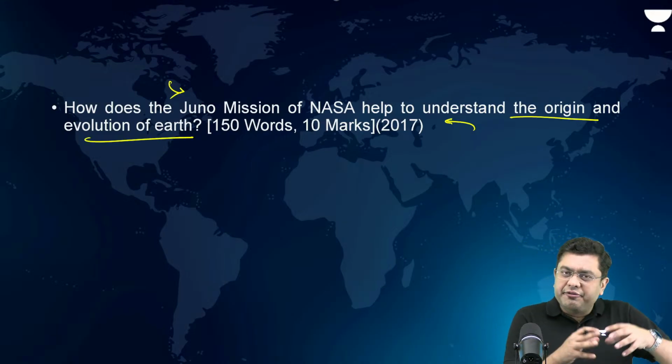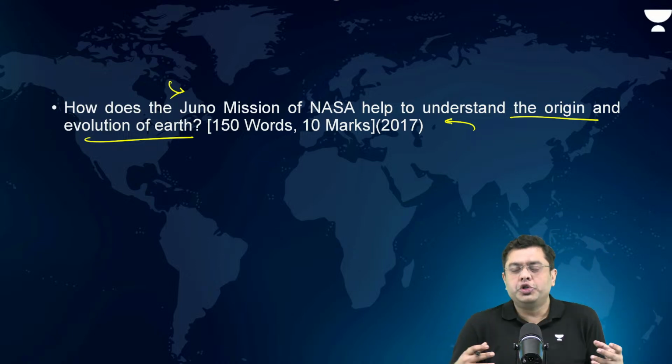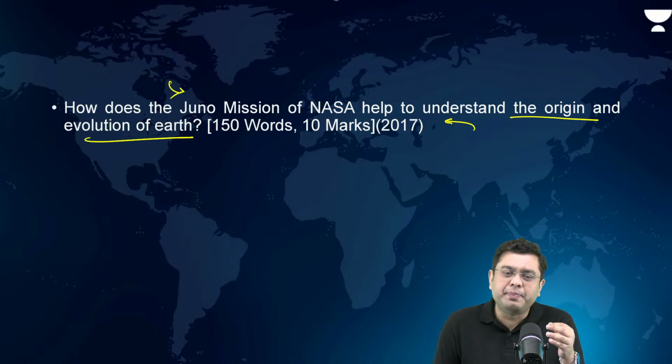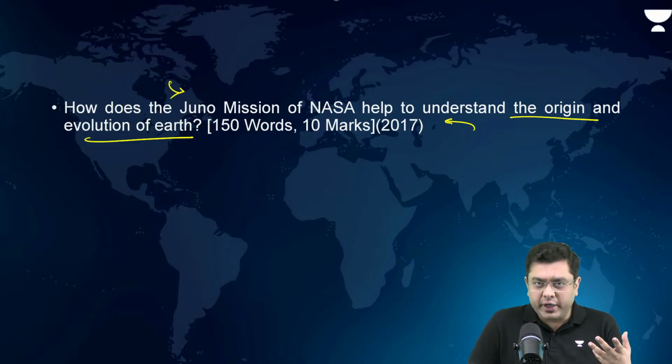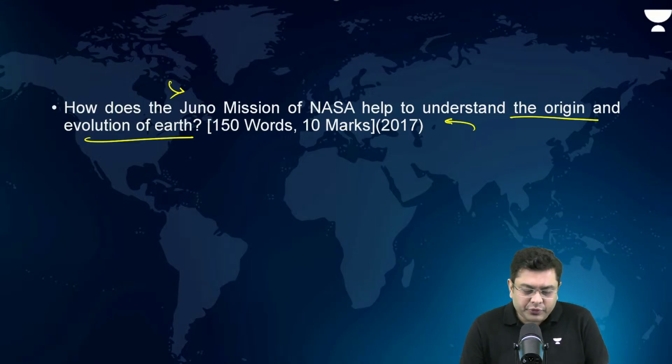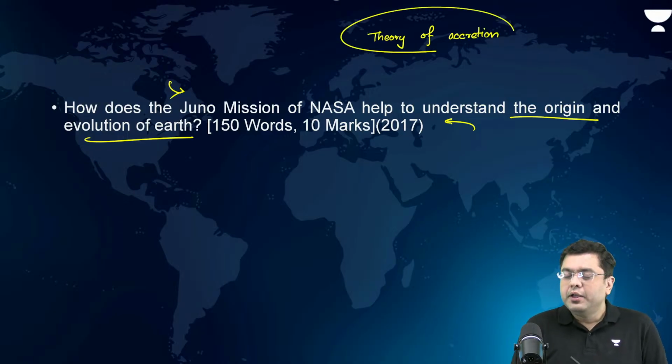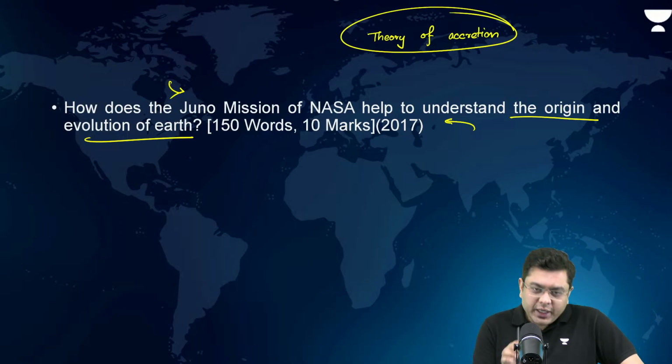Now, we have studied the various different phases of evolution of planet Earth. Evolution of planet Earth can be understood by which theory? It is generally associated with the theory of accretion. Accretion basically refers to accumulation. So, that theory of accretion needs to be highlighted here. How do you highlight that?